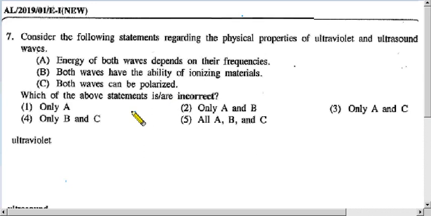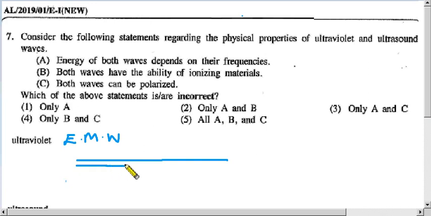Ultraviolet waves are electromagnetic waves. So if we draw the electromagnetic spectrum, there is a place for ultraviolet here.